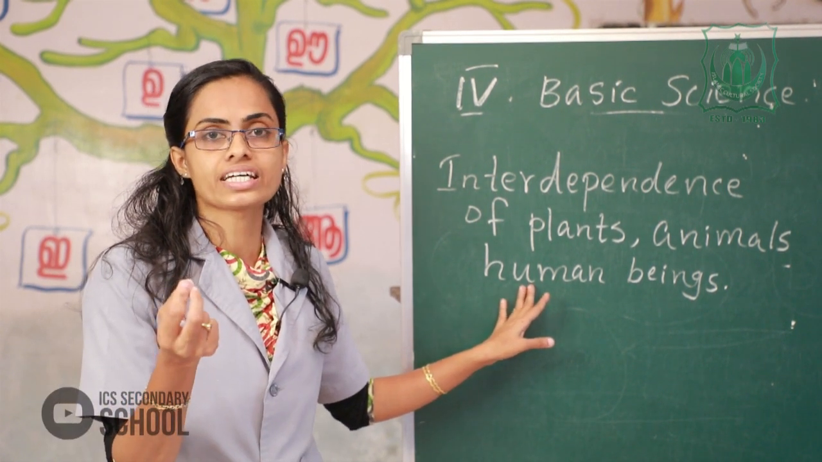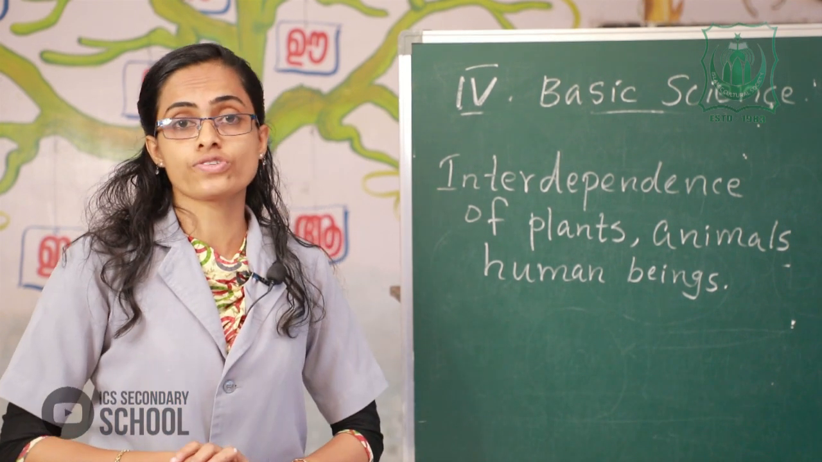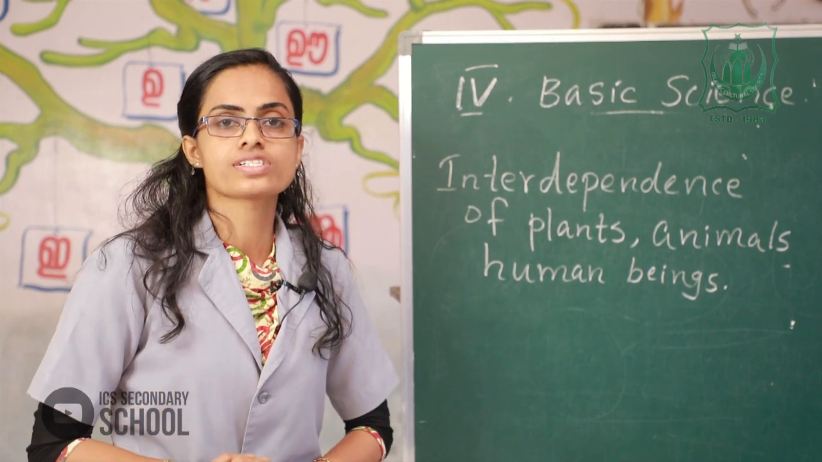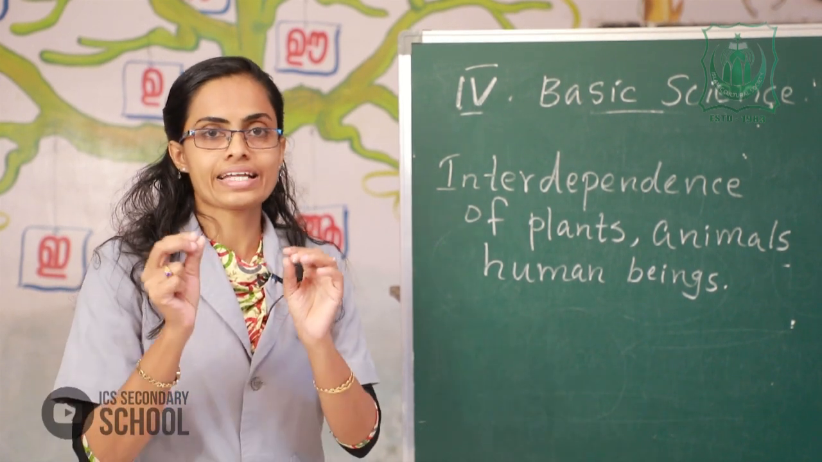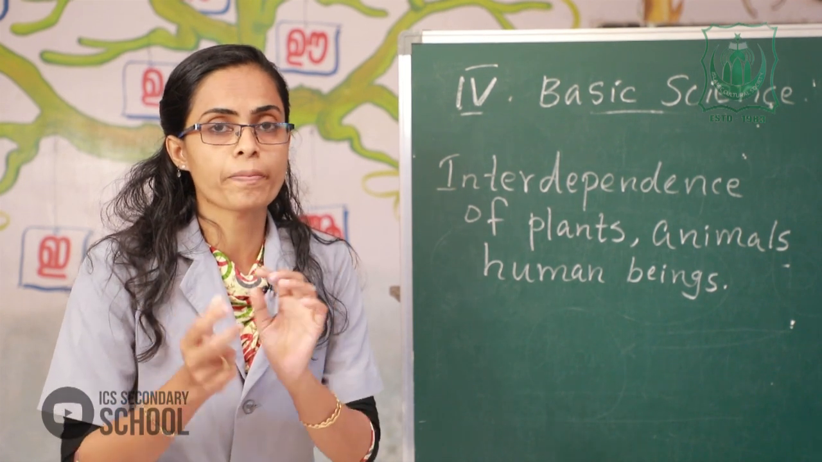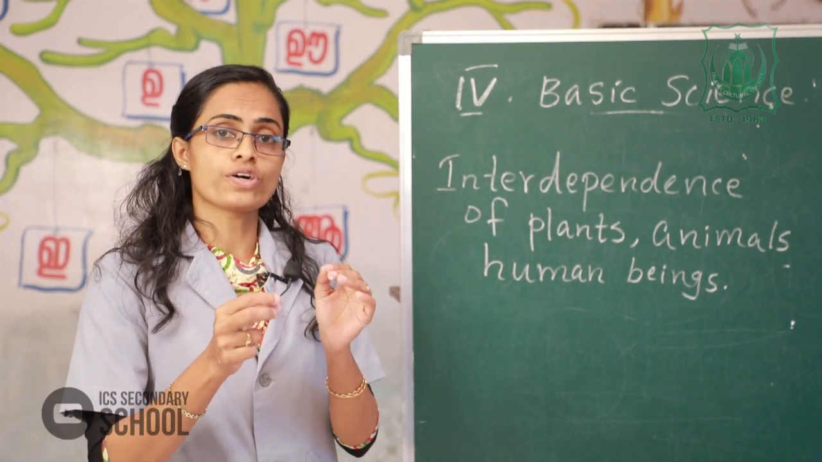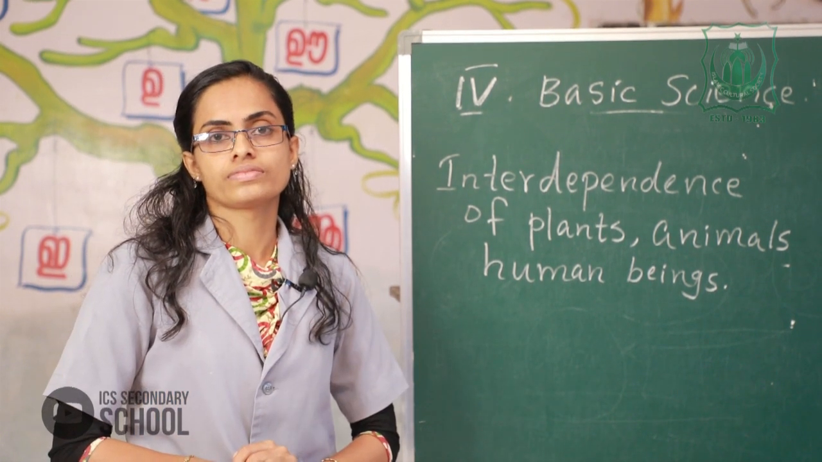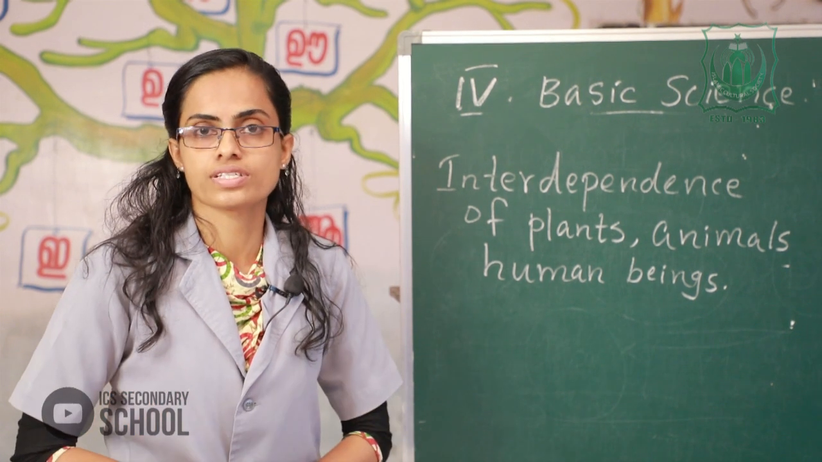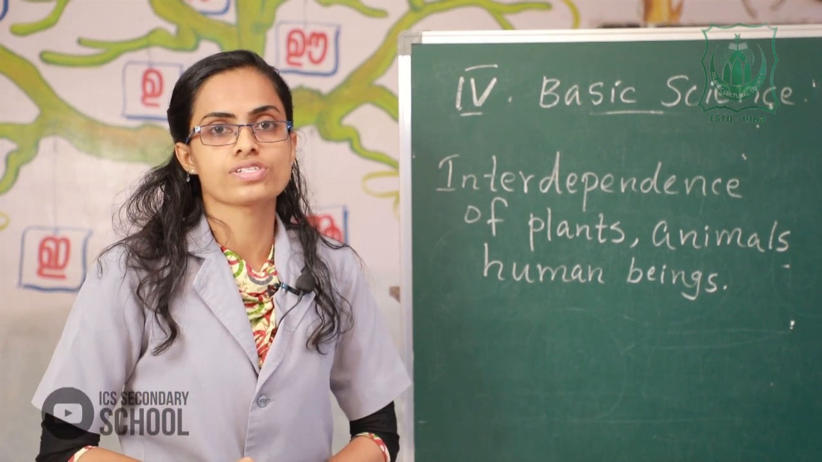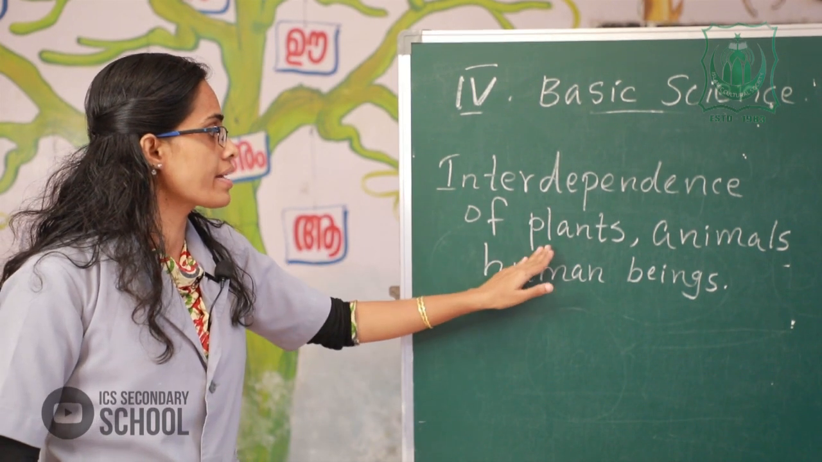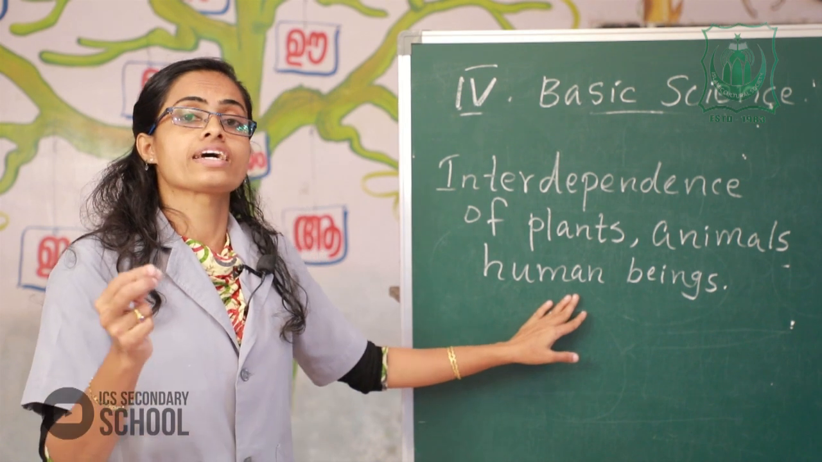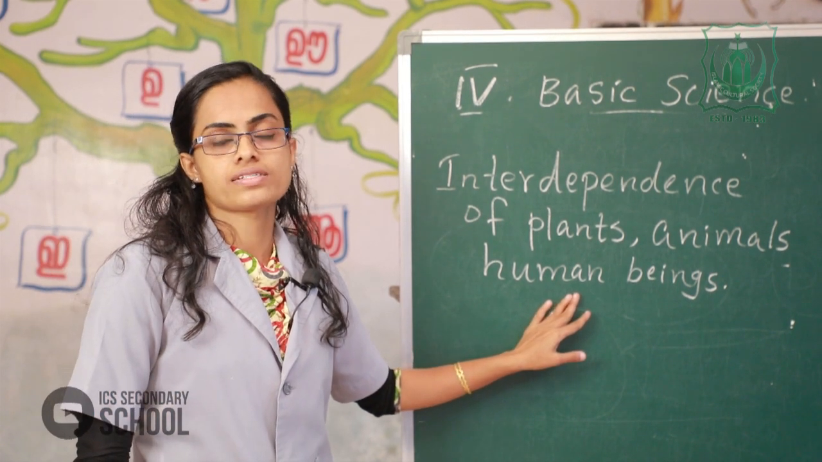Plants need carbon dioxide. We already discussed photosynthesis, the process by which plants prepare food using carbon dioxide. They get this carbon dioxide from animals and human beings, who breathe out carbon dioxide. So, in the interdependence of plants and animals, animals depend on plants and plants also depend on animals.